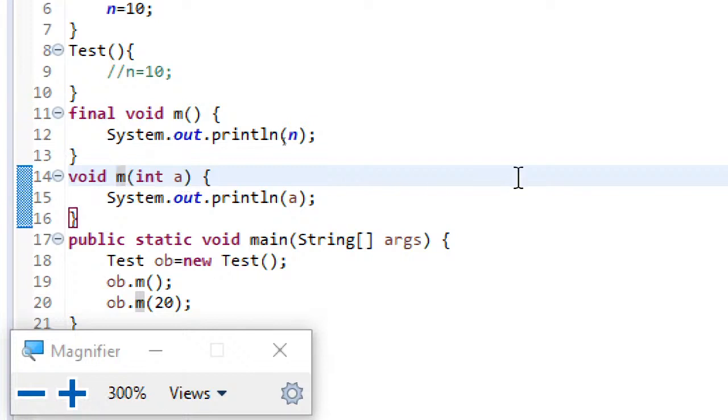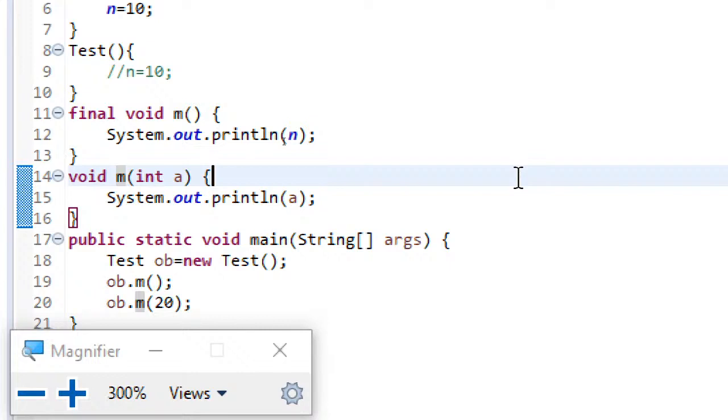So final methods can be overloaded. This is the second rule you have to remember with regard to final methods. Final methods can be overloaded, but final methods cannot be overridden. Now, what is the difference between overloading and overriding?